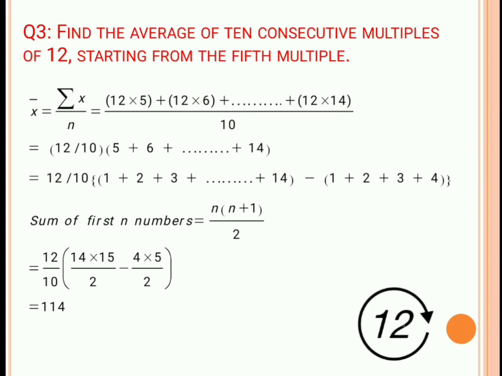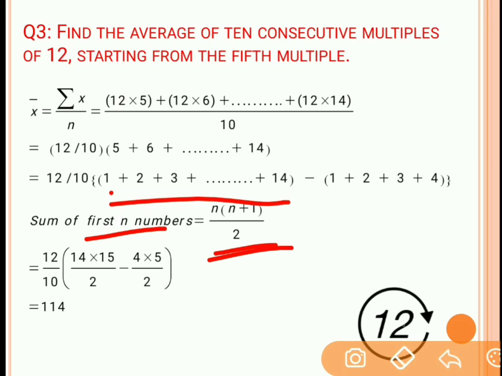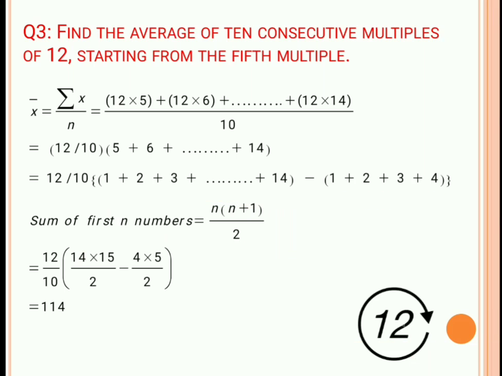Understood? So if there are n consecutive terms, and the common difference is 1 and the first term is 1, then the sum is n into n plus 1 by 2. So for the first 14 terms, it will be 14 into 15 by 2, and for the first 4 terms, it will be 4 into 5 by 2. So the answer over here will be 114.